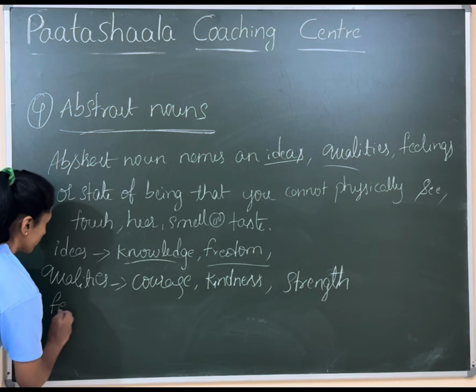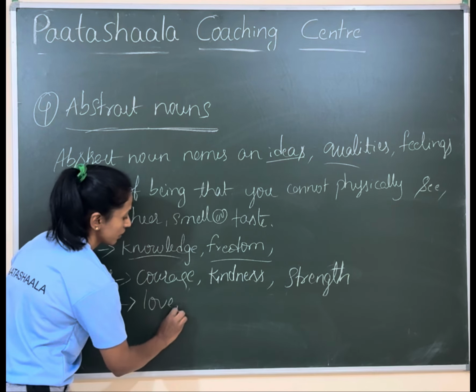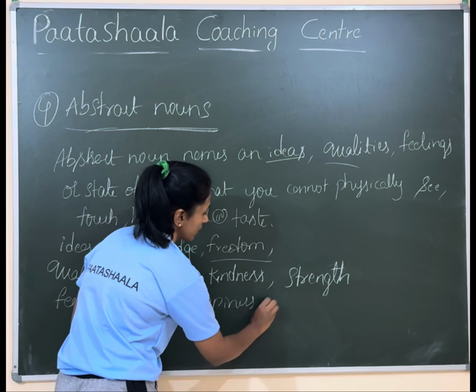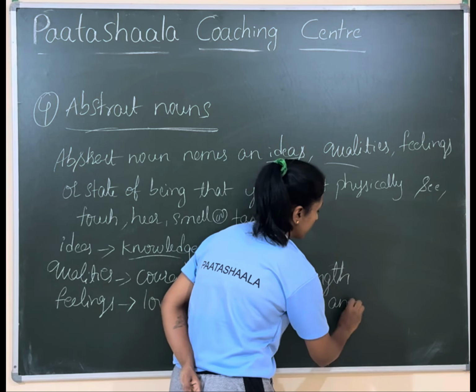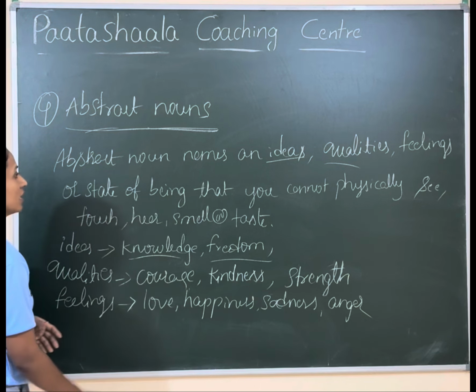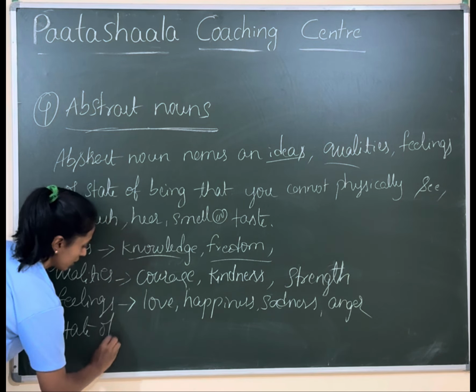Then feelings. What are the feelings we get? Love, happiness, sadness, anger. So these are some of the feelings we get. And state of being. What do you mean by state of being?